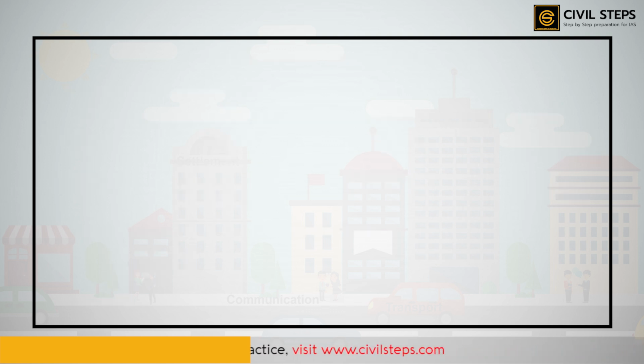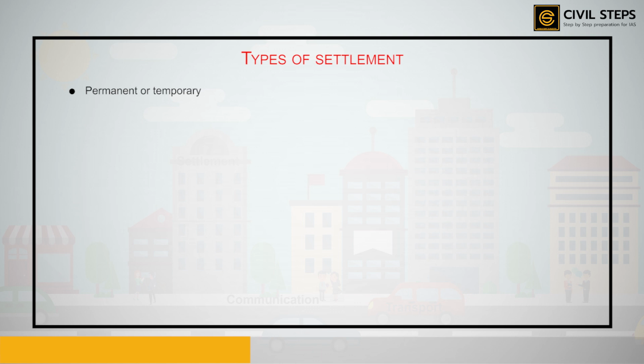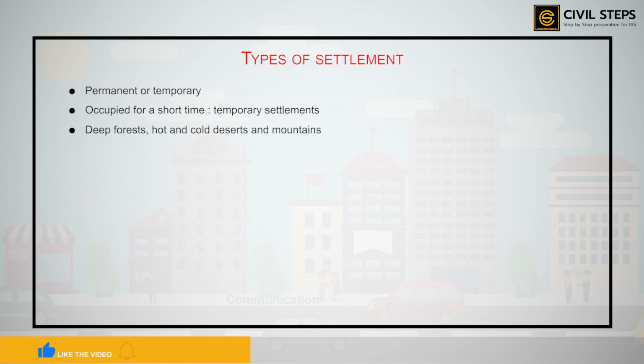Now, let us discuss the different types of settlement. So, settlements can be both permanent or temporary. Settlements which are occupied for a short time period are called temporary settlements. The people living in the deep forests, hot and cold deserts, and the mountains often dwell in such temporary settlements. They practice hunting, gathering, shifting cultivation, and transhumance.